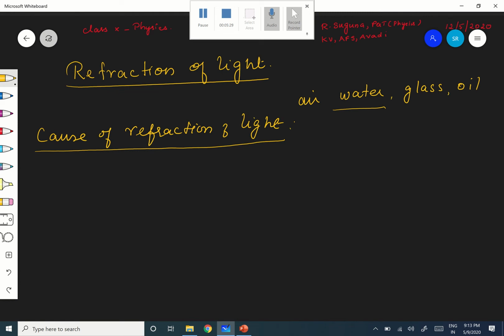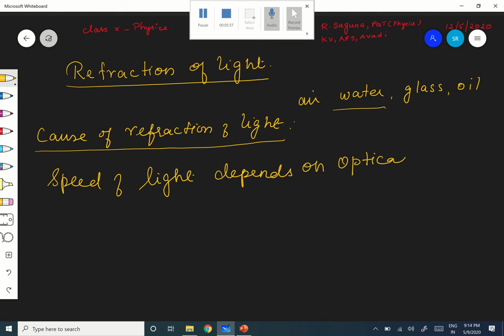Whether the speed will increase or decrease, immediately the question will arise. Its speed changes means whether the speed will increase or decrease when it goes from one medium to another medium. That is a very important question. So here, speed of light depends very much on what is called optical density.